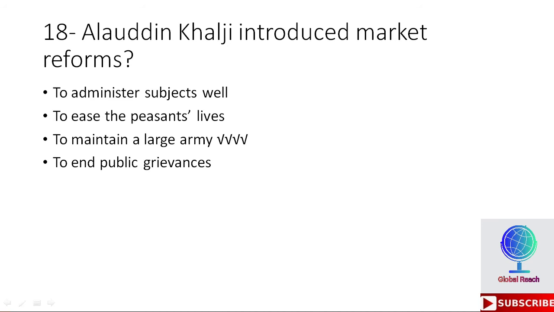Okay, 18th MCQ is Alauddin Khilji introduced market reforms. Options are to administer subjects well, to ease the peasant's life, to maintain a large army, to end public grievances. So the right option is to maintain the large army. So Alauddin Khilji introduced market reforms to maintain a large army.